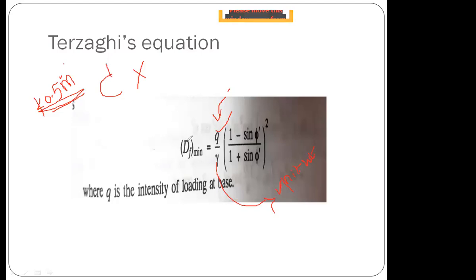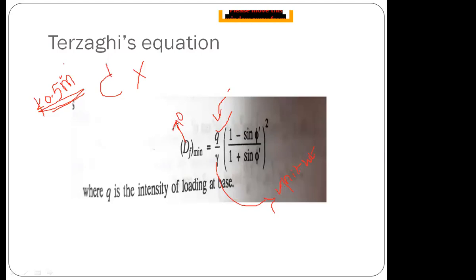if Df is 0, what does it mean? What happens to the bearing capacity? What happens to the q?